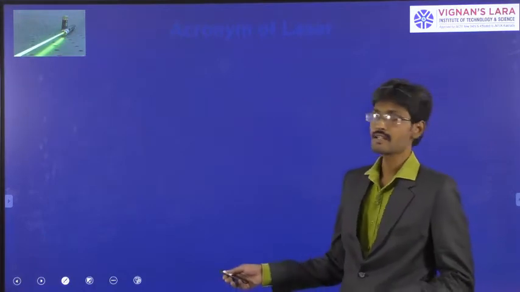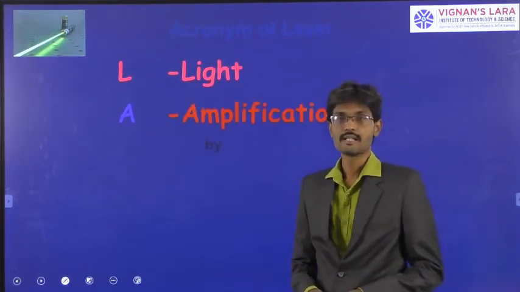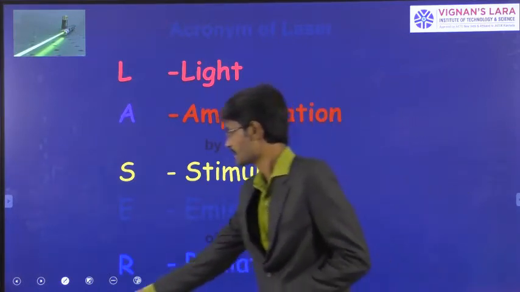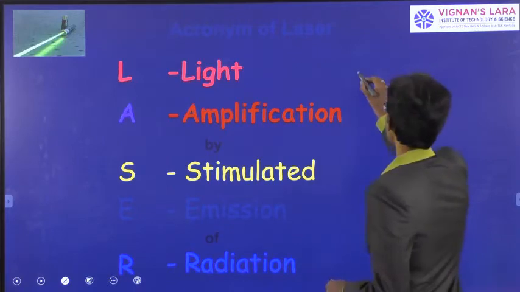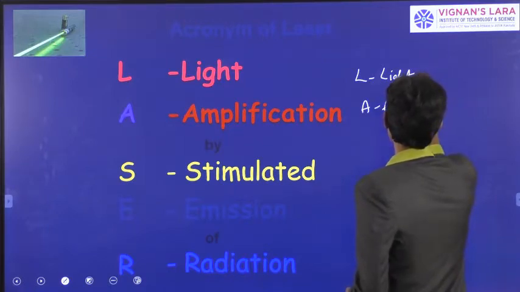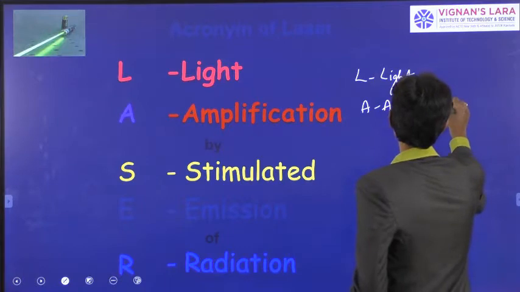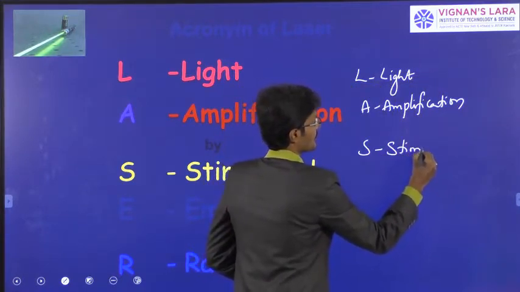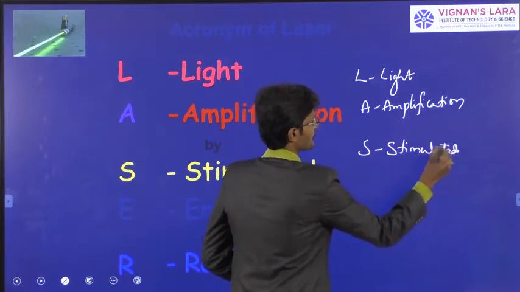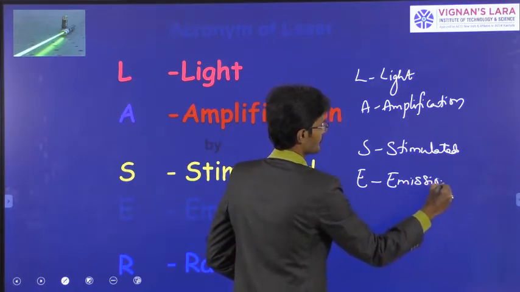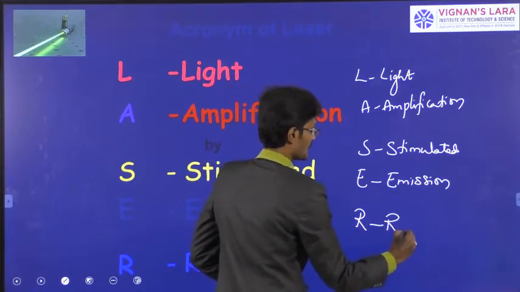So if we see laser, laser stands for light amplification by stimulated emission of radiation. So L stands for light, A stands for amplification, S stands for stimulated, E stands for emission, and R stands for radiation.